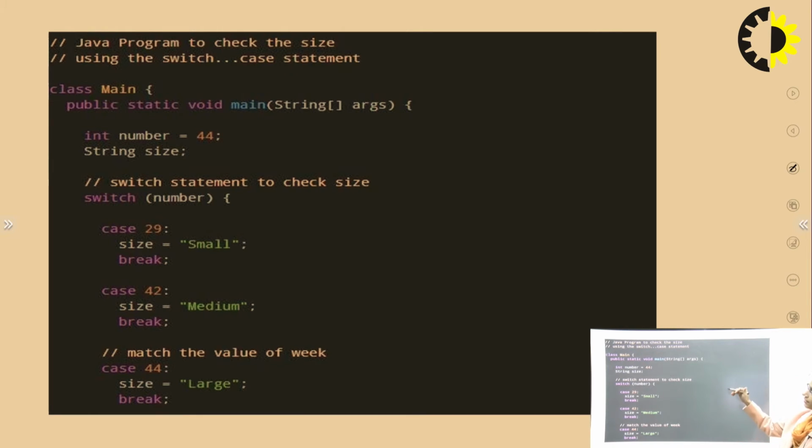So we will check each of the cases for the switch statement. The switch statement is going to work according to the condition given there. If you have taken the size, it will check each case, and your size will be matched against these sizes. The number given is 44, which means this case is going to work with this particular program.